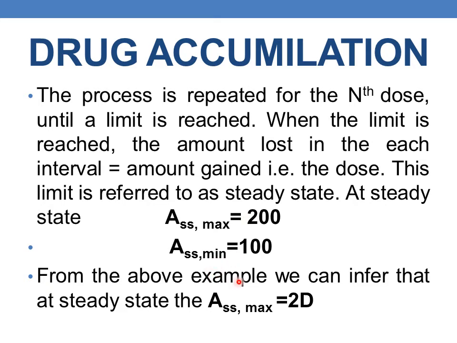And from the above example we can infer that at steady state the A SS max is 2D, or 2 times the dose of the drug.